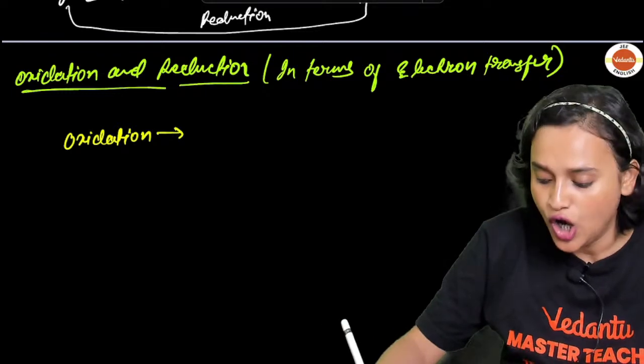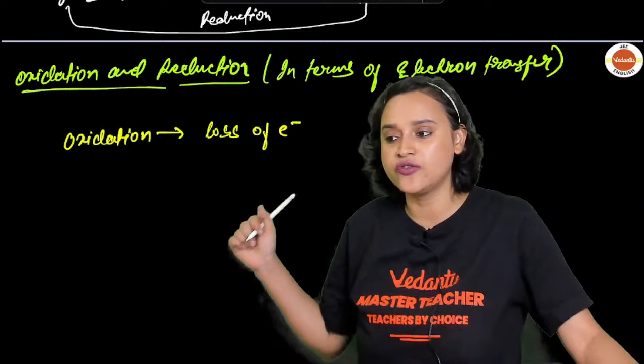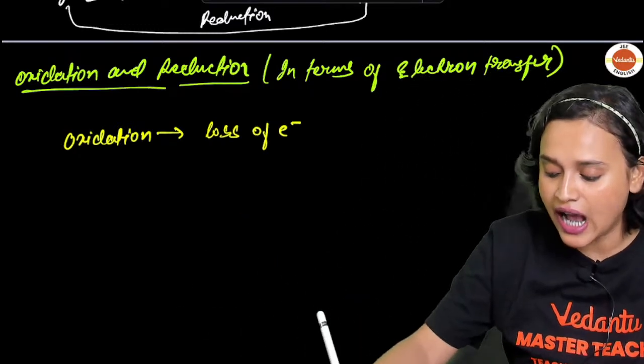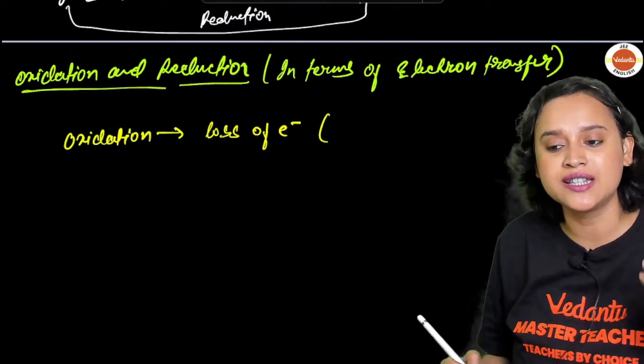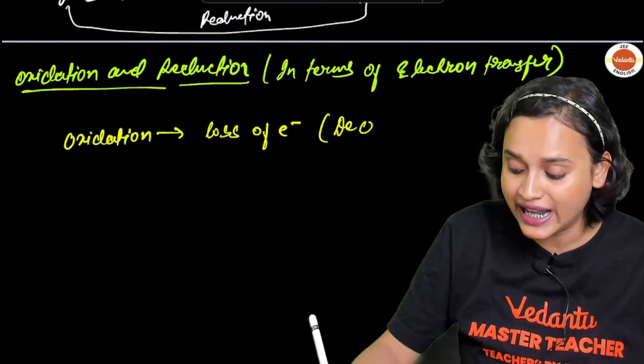Oxidation was also loss of electrons, wasn't it? Absolutely it was. That means I can also say oxidation is basically a decrease in electron density.